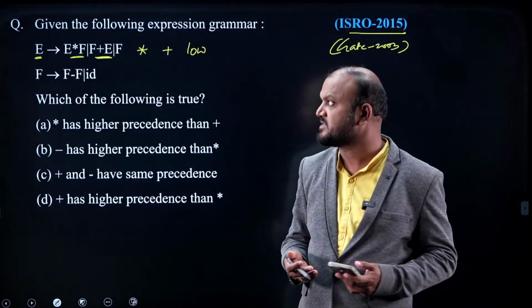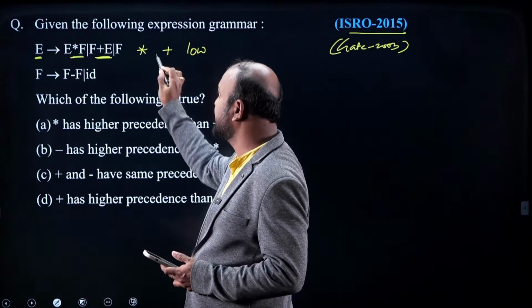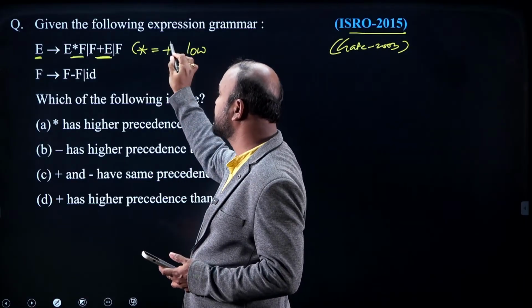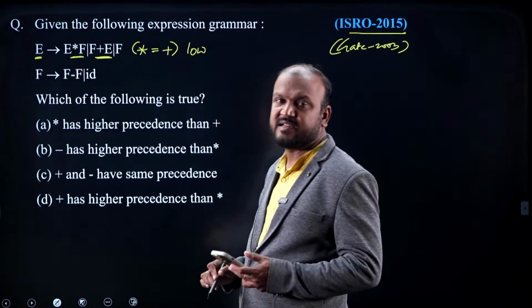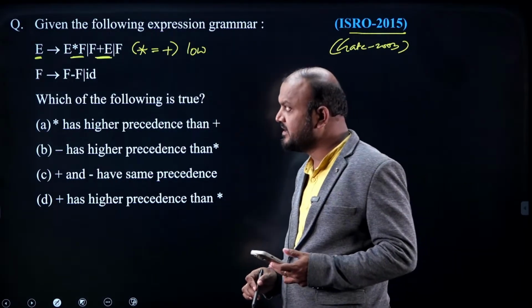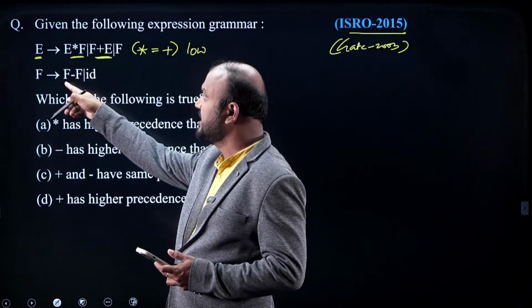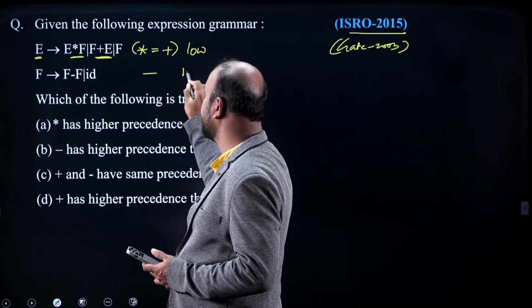We can call it least precedence. And because both operators are defined with the same E, we can say star and plus have equal precedence, right? And you can look at minus, which is defined with F, so minus has higher precedence.